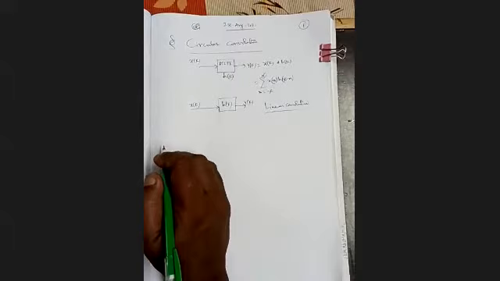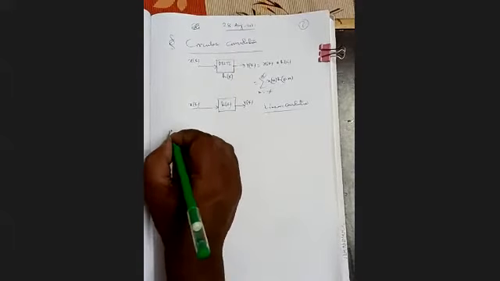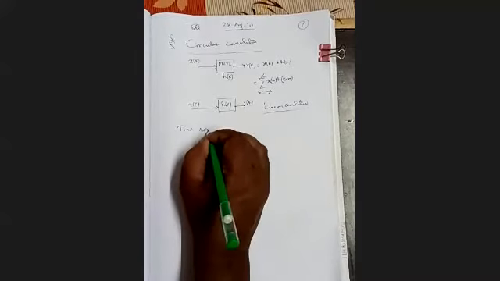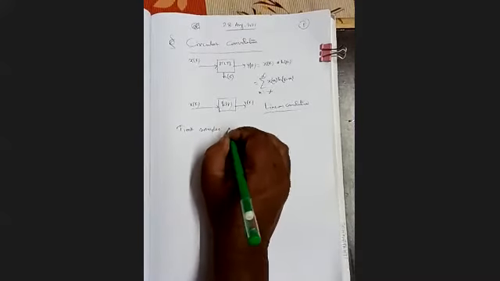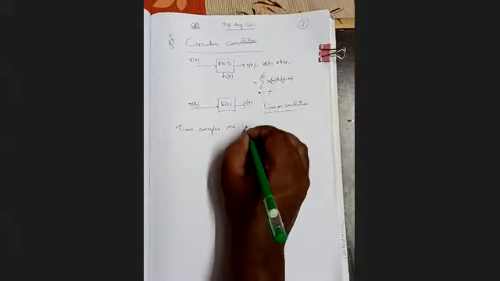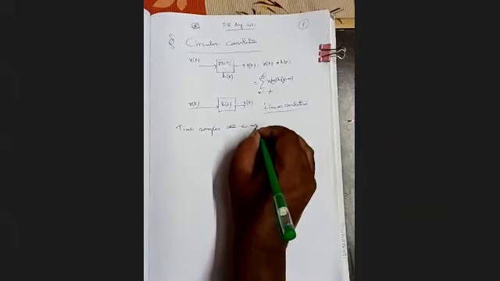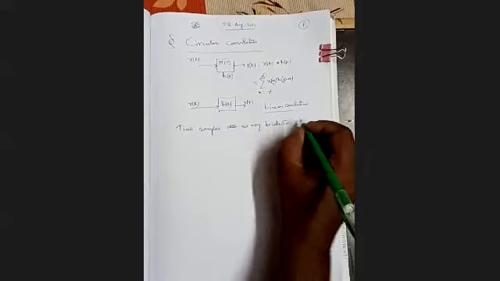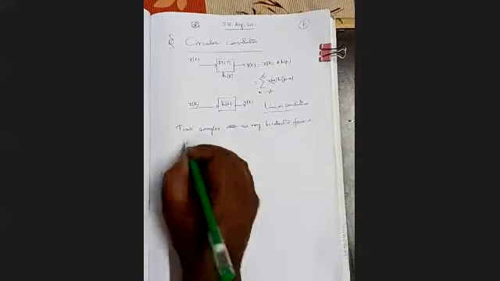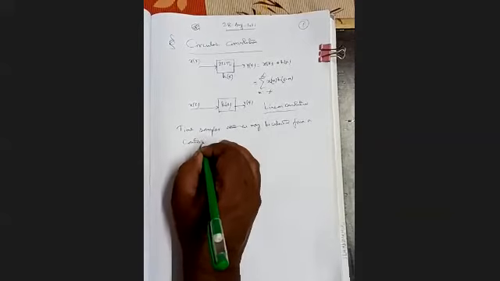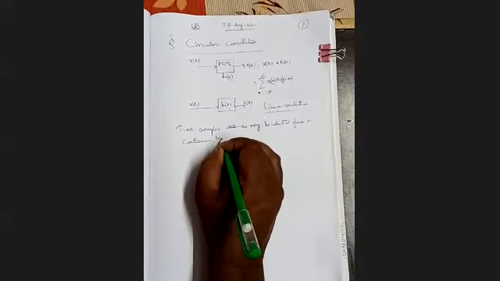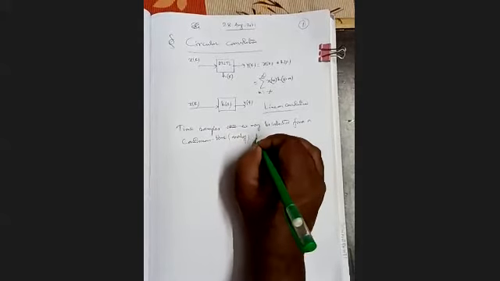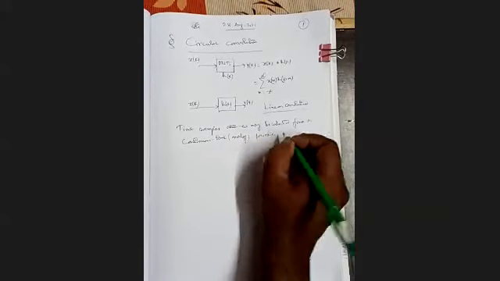Now, in one case, it may happen that the time samples are collected from a continuous time, that is analog, periodic signal.